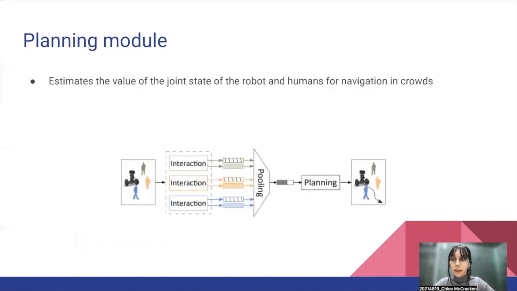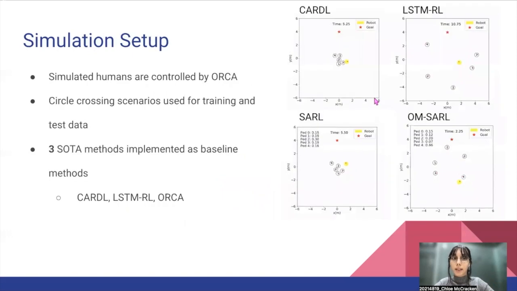Finally is the planning module. This estimates the value of the joint states of the robot and humans for navigation in crowds. Based on the compact representation of the crowd, it estimates the state value for cooperative planning.